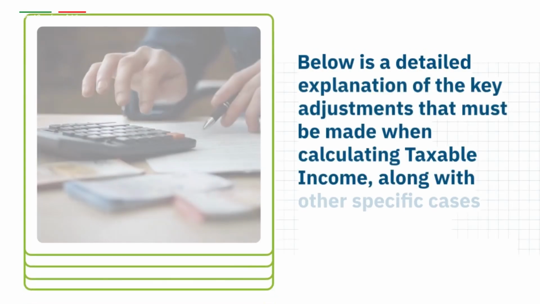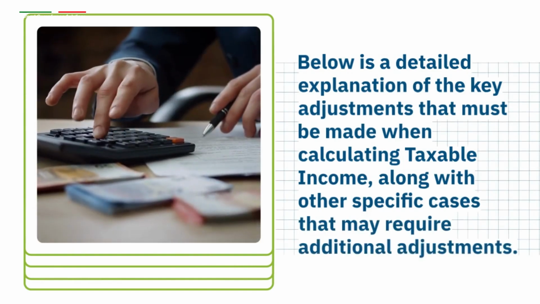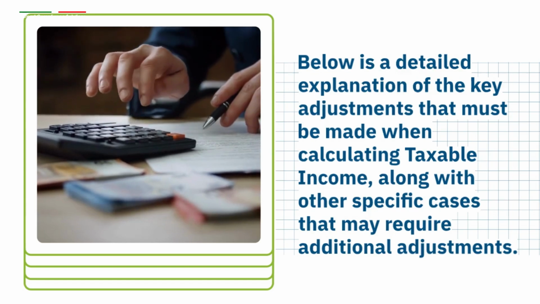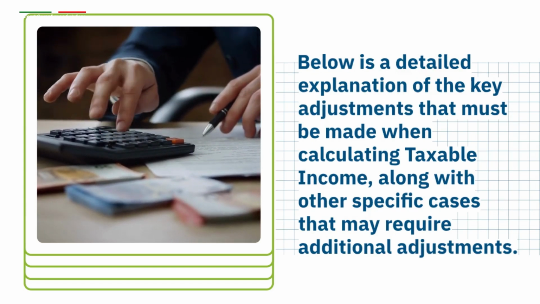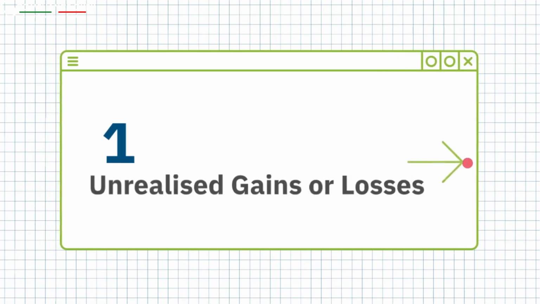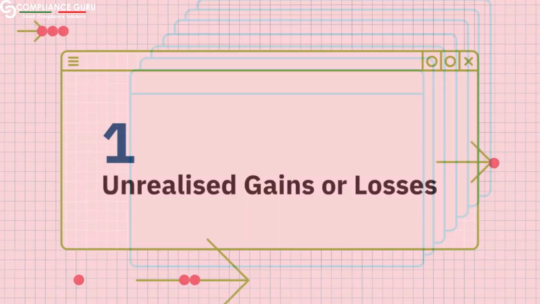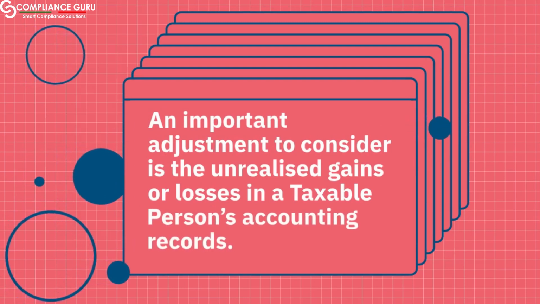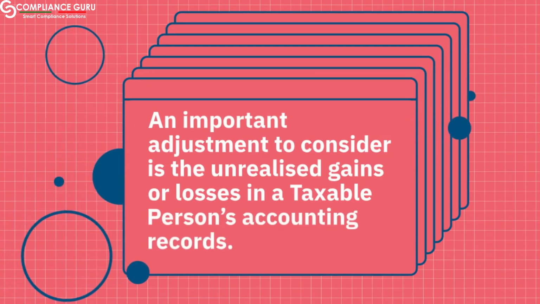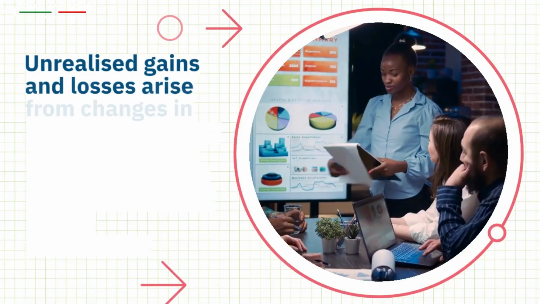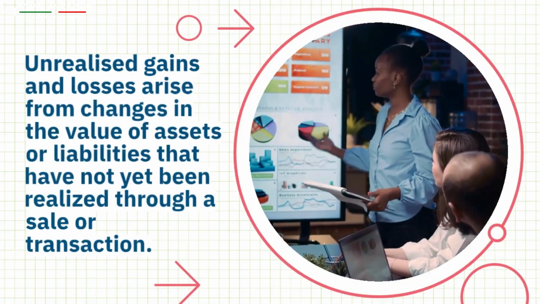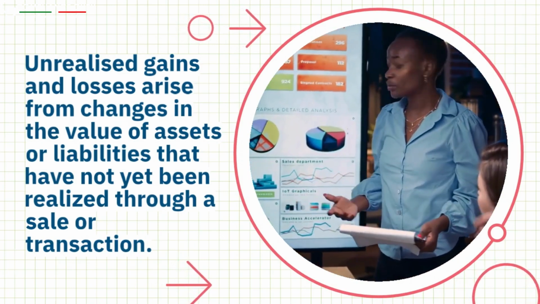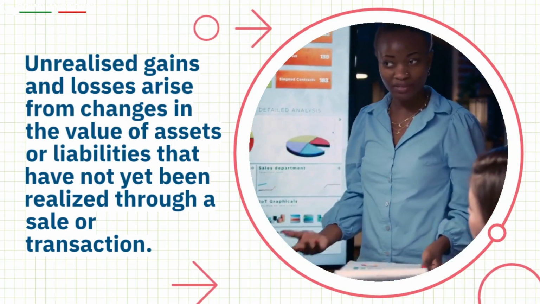Below is a detailed explanation of the key adjustments that must be made when calculating taxable income, along with other specific cases that may require additional adjustments. 1. Unrealized gains or losses. An important adjustment to consider is the unrealized gains or losses in a taxable person's accounting records. Unrealized gains and losses arise from changes in the value of assets or liabilities that have not yet been realized through a sale or transaction.